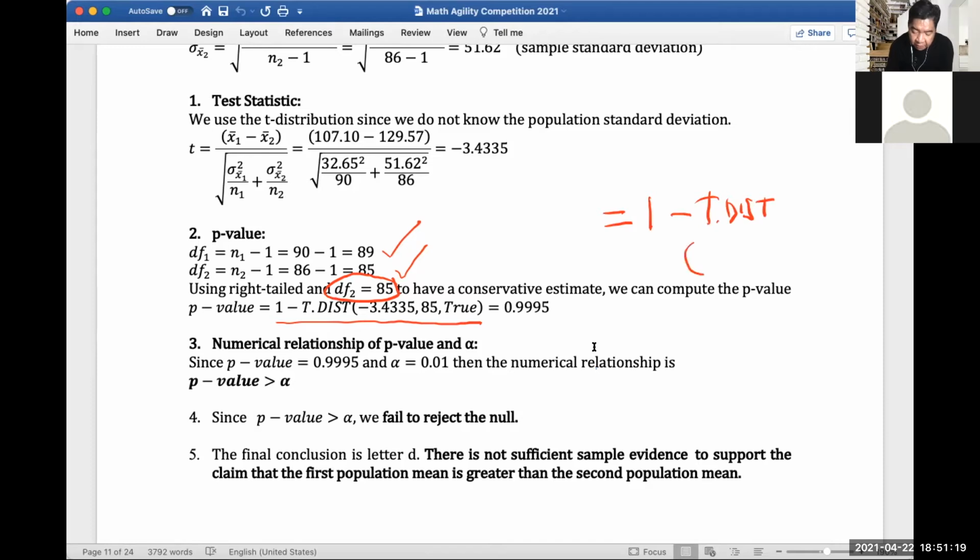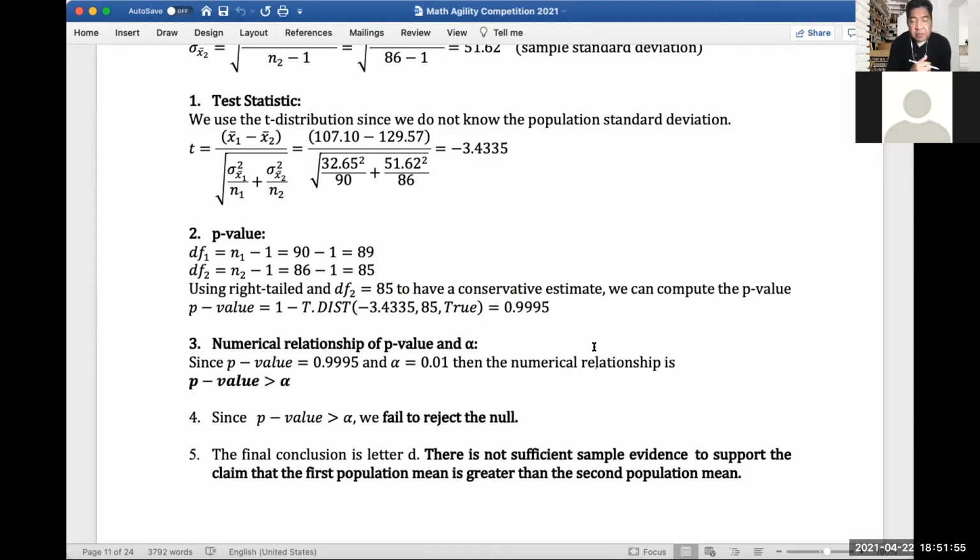Then simply input your test statistic, comma, your degrees of freedom 85, and you should put TRUE, meaning cumulative, so it adds up. When you say TRUE, it is cumulative. Excel would give you the p-value of 0.9995. So okay.